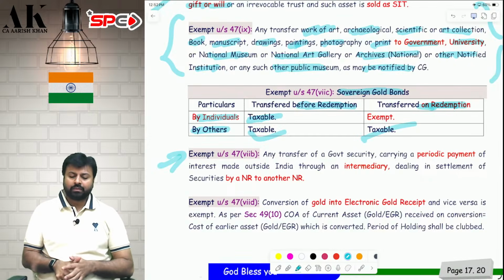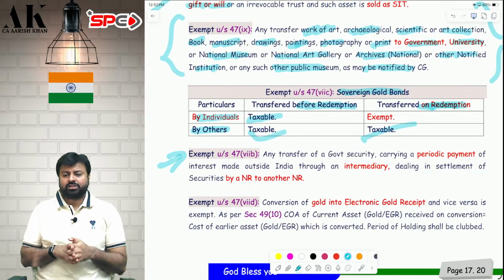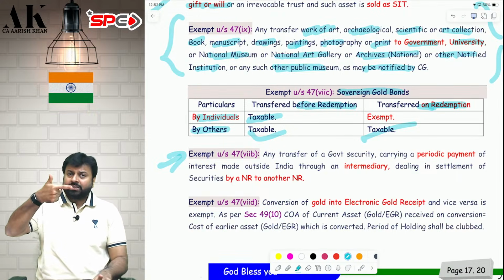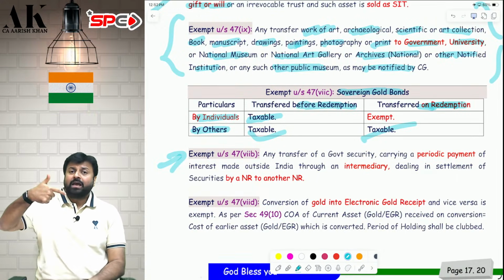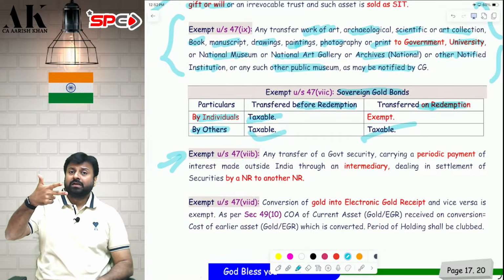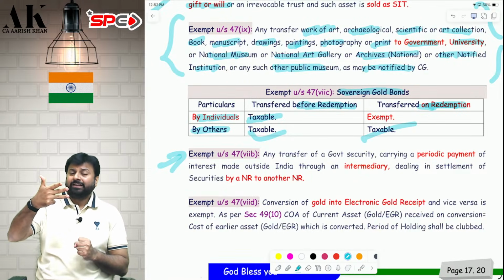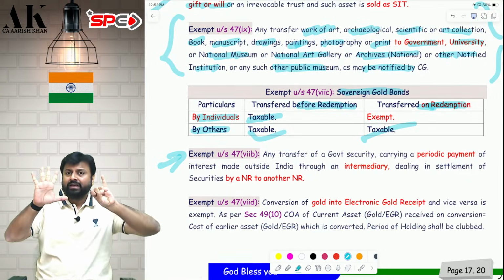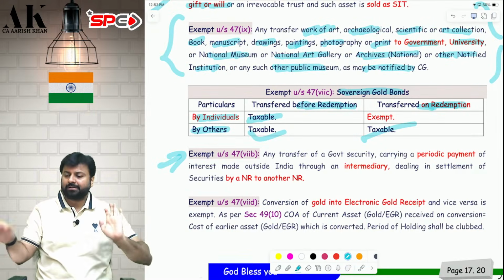Next one, 47(7)(b). In 47(7)(b), there are a lot of conditions. One by one, I will say. If one non-resident transfers to another non-resident outside India, a government security which carries periodic interest, and it is transferred through an intermediary, a broker, if these conditions are fulfilled, then it is exempt.